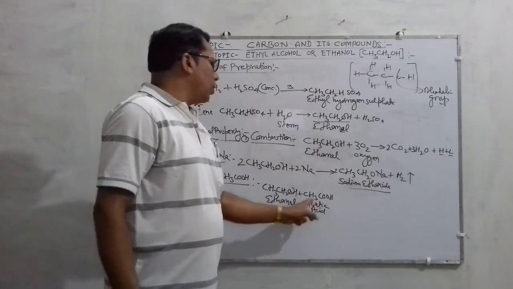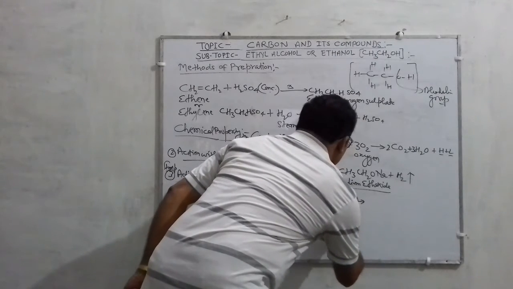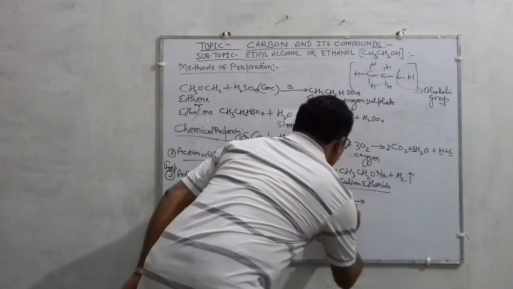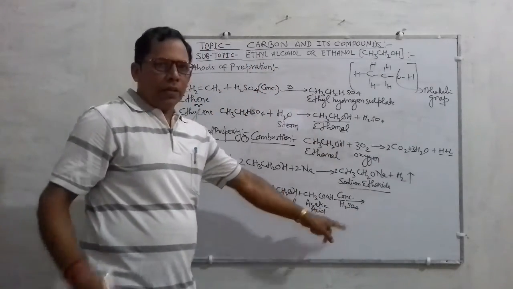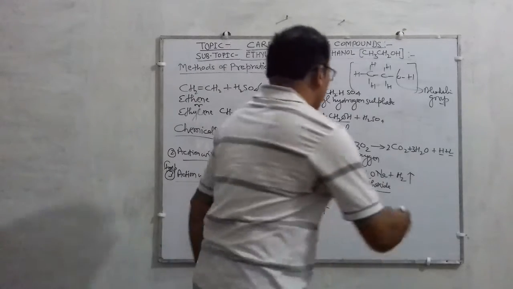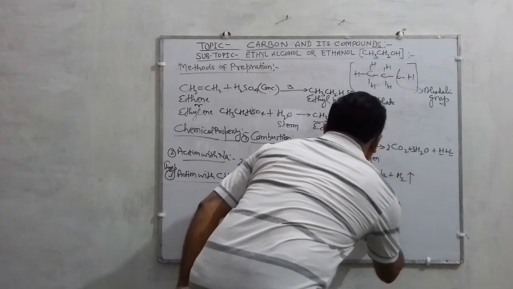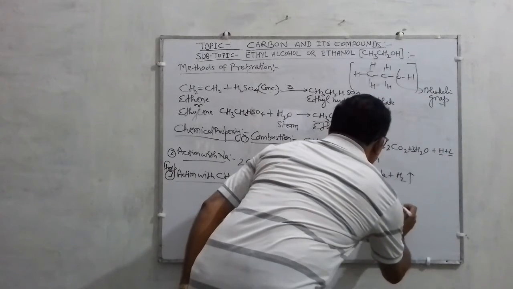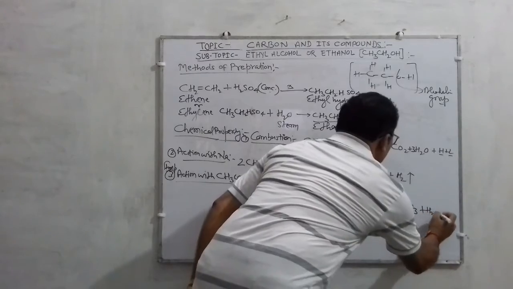Ethanoic acid is the IUPAC name of this compound. When it is treated in the presence of concentrated sulfuric acid, a pleasant-smelling and very important compound, an ester, is formed: CH3COOCH2CH3 plus water.